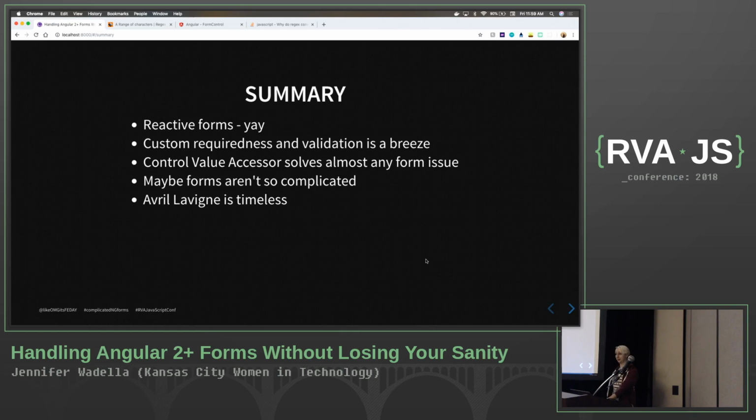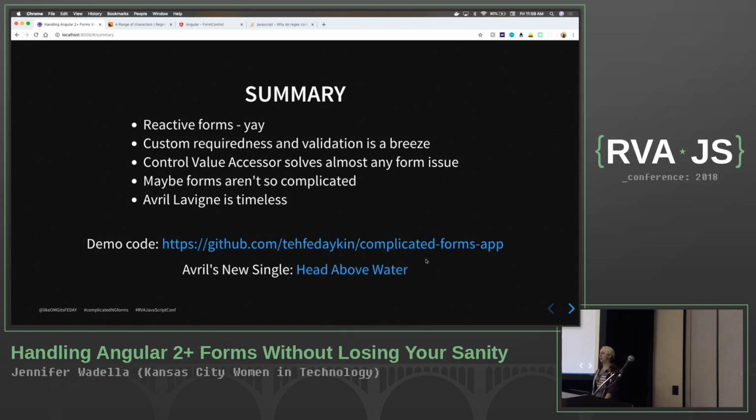Avril Lavigne is definitely timeless. Demo code is available here. If you're curious, this is Avril's new single, Head Above Water. It is very, very good.